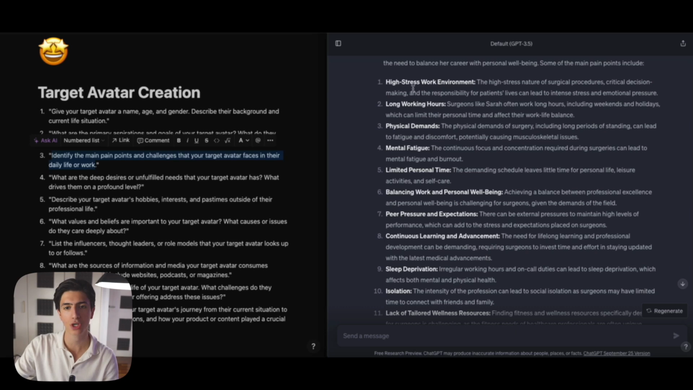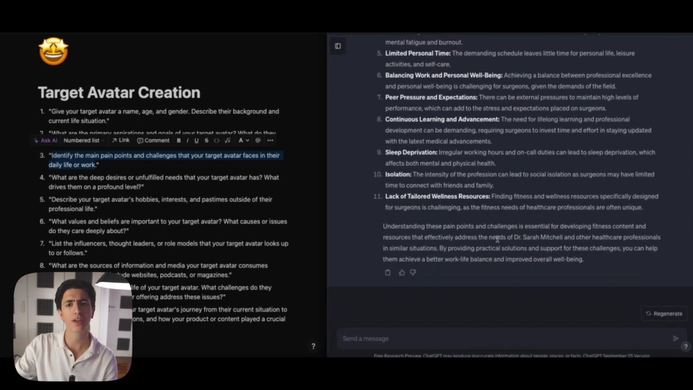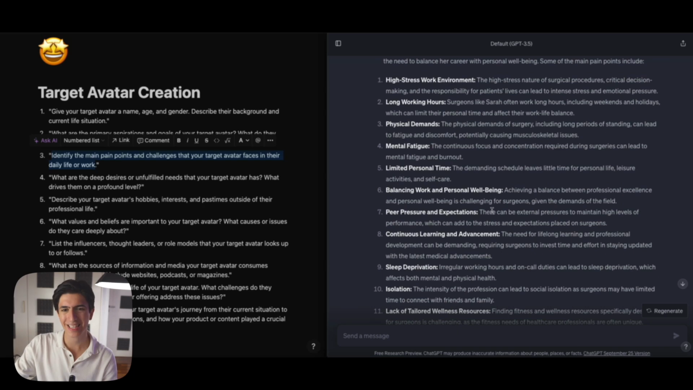And those pain points right here, as you can see, in future lessons you will find out that we will copy them, right? And we will ask for solutions to those problems. And ChatGPT will provide solutions to those problems. And especially, more deeply, it's going to provide solutions to those problems that we can solve with content. For example, we're going to dive deeper in next lessons into this.